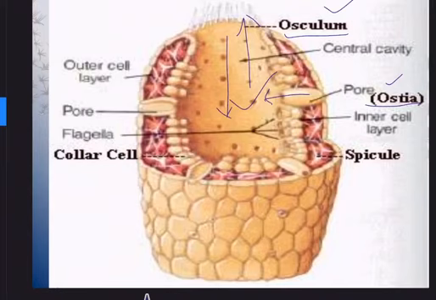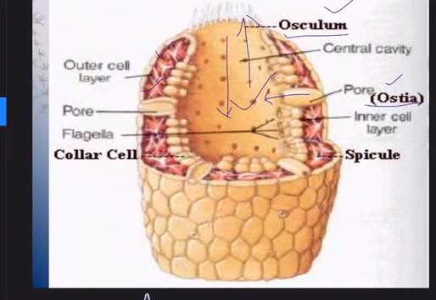And the skeleton has calcareous spicules. You can see here these thorn-like, spiny structures. These are calcareous spicules. Sometimes they may be siliceous, made of silica, sand particles. And sometimes it is simply fibers, sponge fibers. And in some animals, we can expect that both will be there, that is, calcareous spicules as well as spongin fibers.